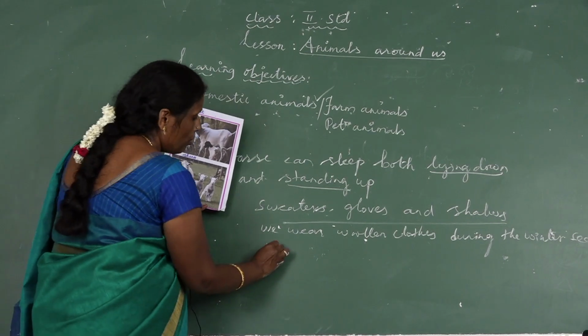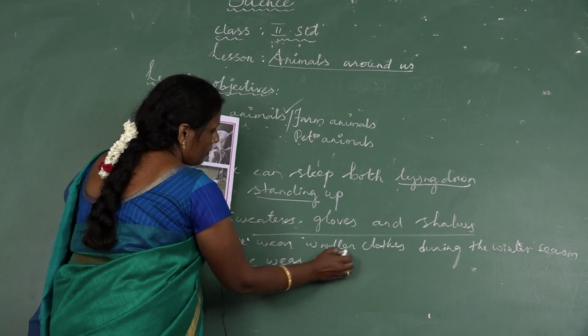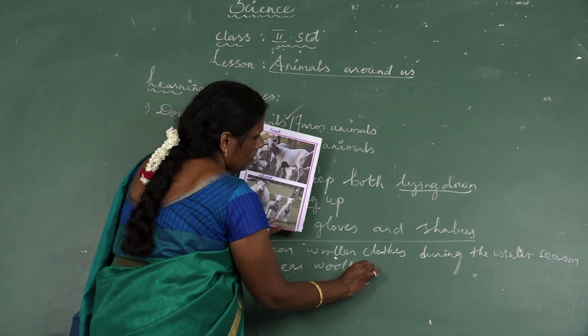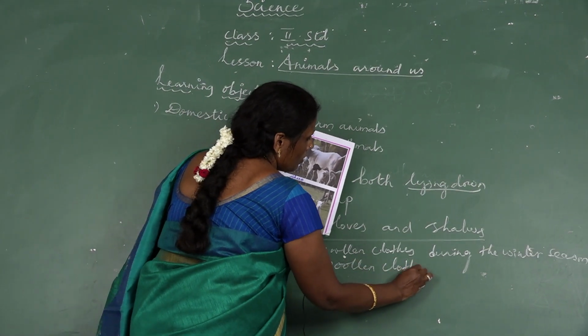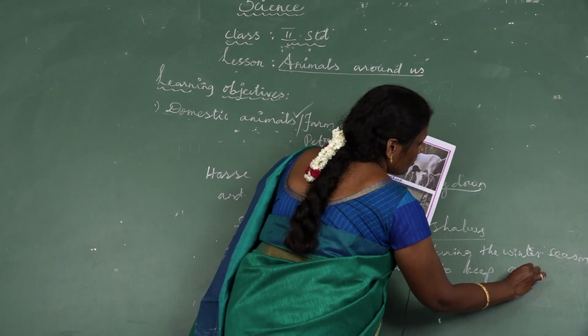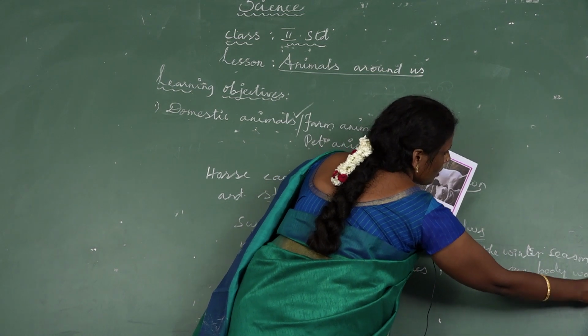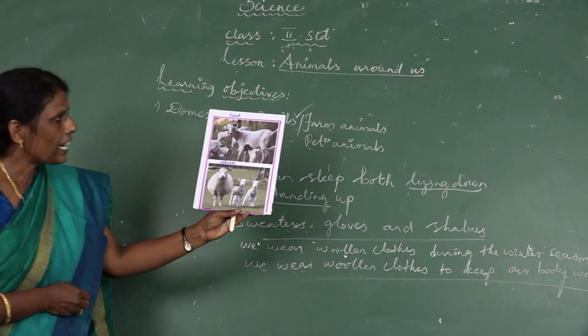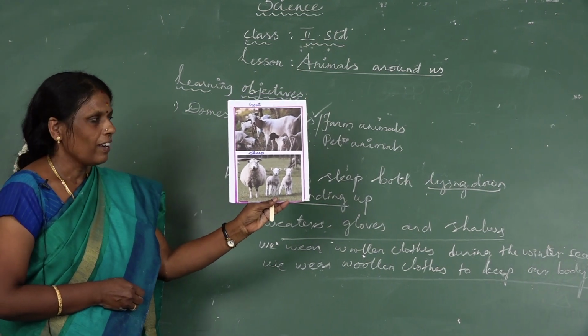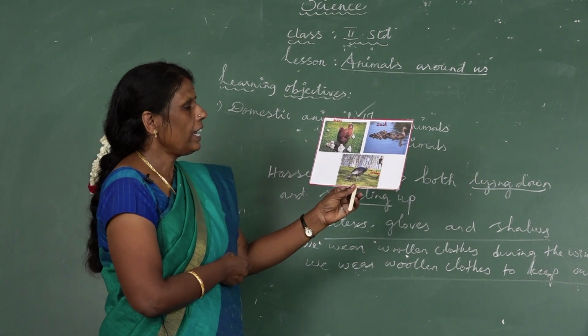We wear woolen clothes to keep our body warm. Wow. Can you understand about the goat and the sheep? Okay. Next, we have to see about hens.